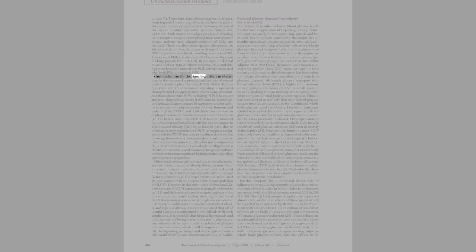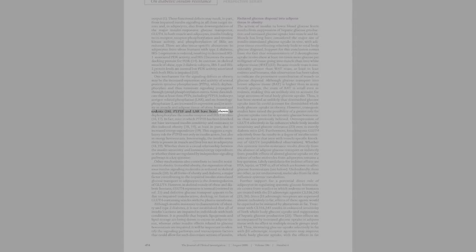One mechanism for the signaling defects in obesity may be the increased expression and activity of several protein tyrosine phosphatases, PTPs, which dephosphorylate and thus terminate signaling propagated through tyrosyl phosphorylation events. Some data indicate that at least 3 PTPs, including PTP1B, leukocyte antigen-related phosphatase, LAR, and SRC homology phosphatase 2, are increased in expression and/or activity in muscle and adipose tissue of obese humans and rodents, 16.